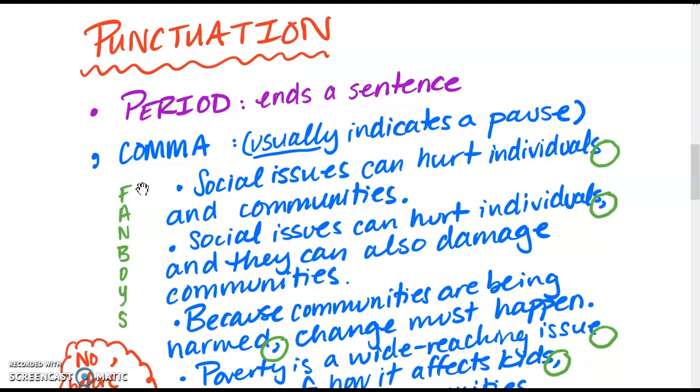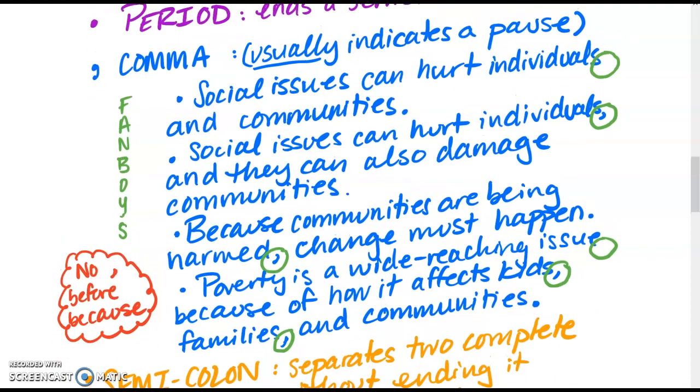Commas, this is the complicated one, right? So a comma usually indicates a pause, okay? So here are some examples. Social issues can hurt individuals and communities. You can see there's no comma there. I've circled how there's no comma because there's really no pause there, okay?